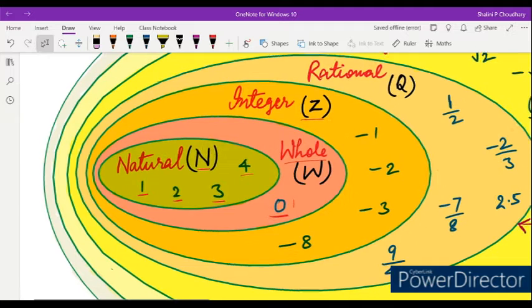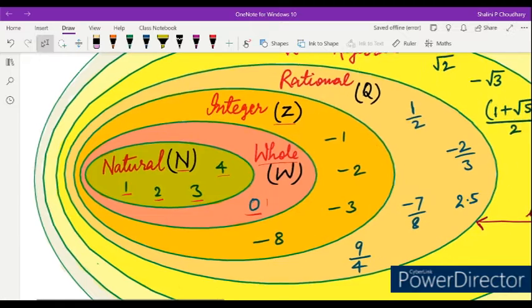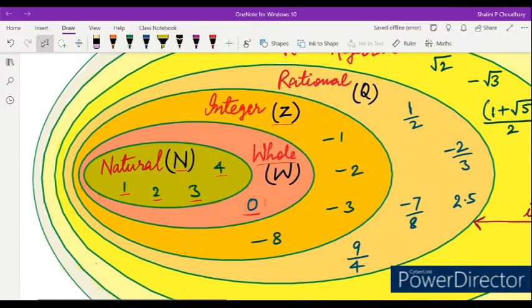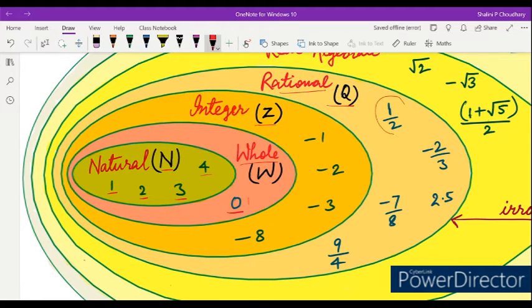Now we can say that natural number is a subset of whole number, which is a subset of integer. So natural number, whole number, all are subsets of integers, and integer is a subset of rational number. Rational number is denoted by Q. So all the integers are included in rational number. Some numbers are also there which are not integers, but they are rational numbers, like fractional values.